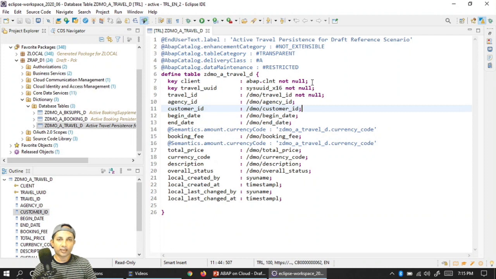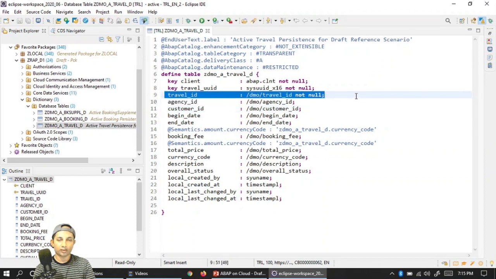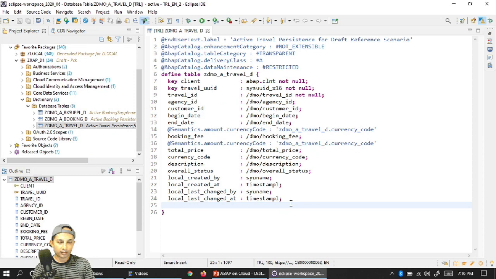Travel UID, as I said, I'll not take care of, the framework will generate it, but I'll be creating this travel ID my own. I'll determine what the travel ID will be, I'll number it, and I'll be entering it into this table using my custom logic. Okay, the rest of the things are pretty much as usual.